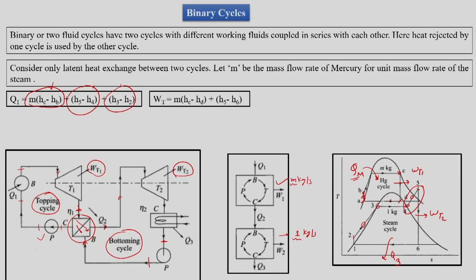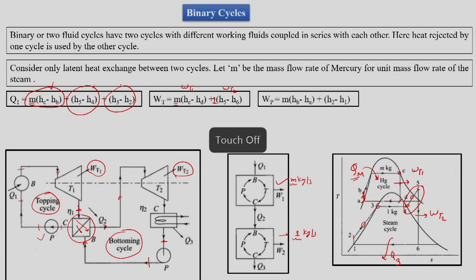Then we have Wt. There are two turbines. One turbine is Wt1 and the other turbine is Wt2. So we know that M is the amount of mass flow rate of mercury for a unit amount of the steam. So we have unit here. So we have M here. Hc minus Hd is the turbine work by mercury, and H5 minus H6 is the amount of turbine work for the water.